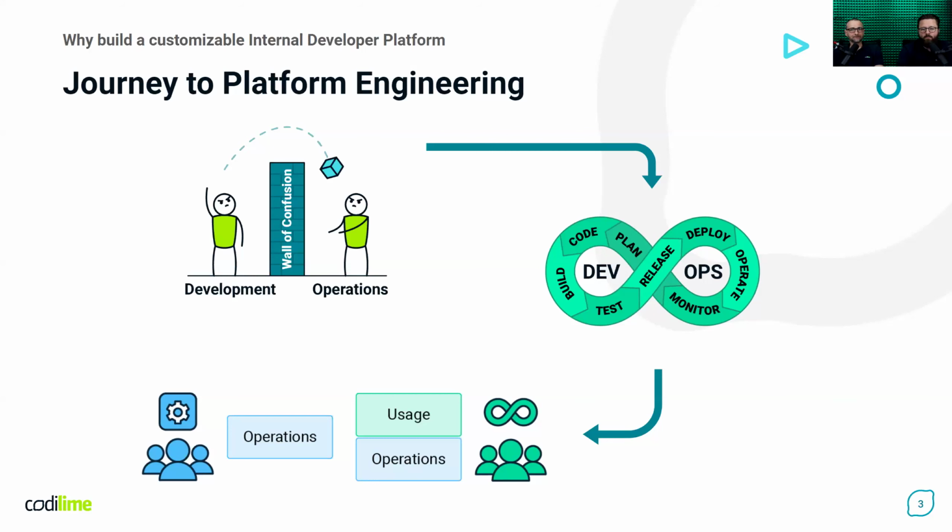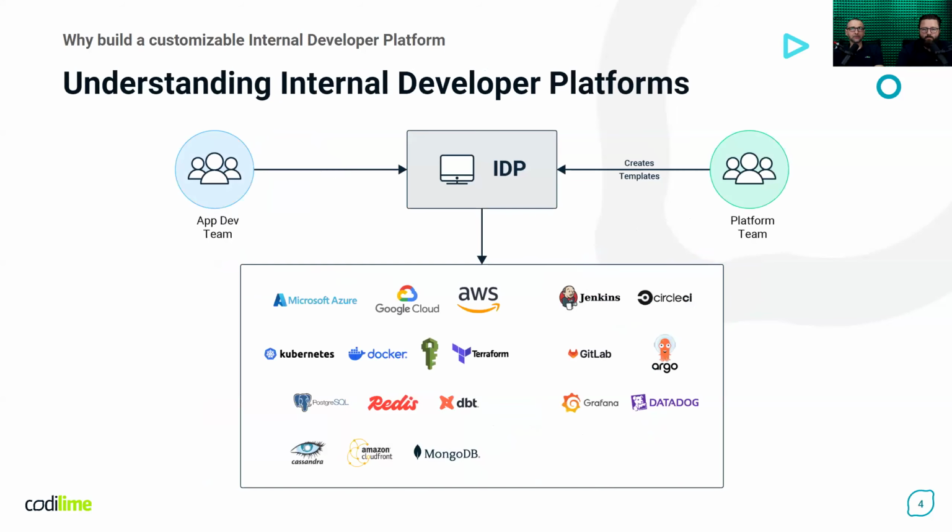And how is it done? The answer is IDP, which is Internal Developer Platforms. So what is it actually? First, platform engineers take all needed tools, like I mentioned before, configure them properly, and ensure they are secure, up-to-date, etc. Then, on top of those tools, they create an abstraction layer with a user-friendly interface, like a web user interface or API.